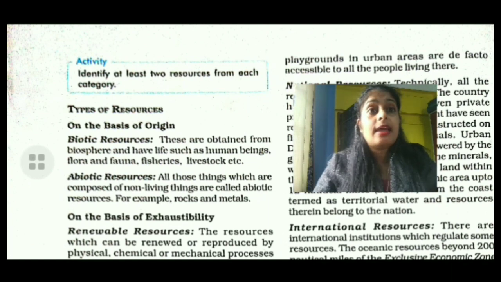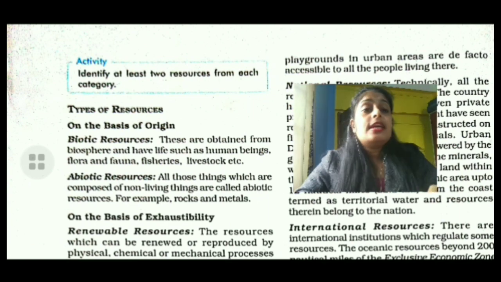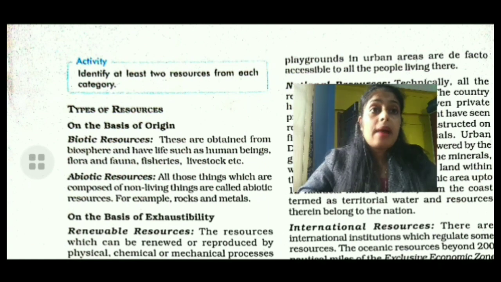Once again, what are biotic resources and what are abiotic resources? Listen clearly to the definitions.